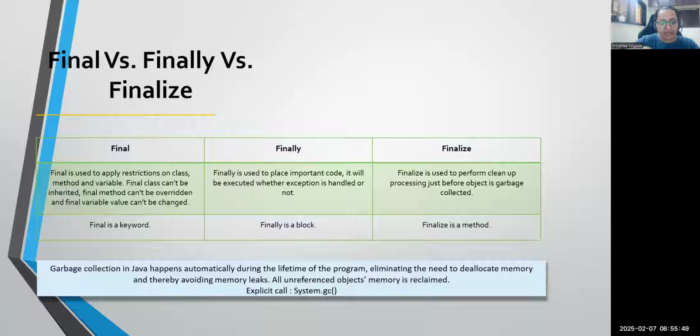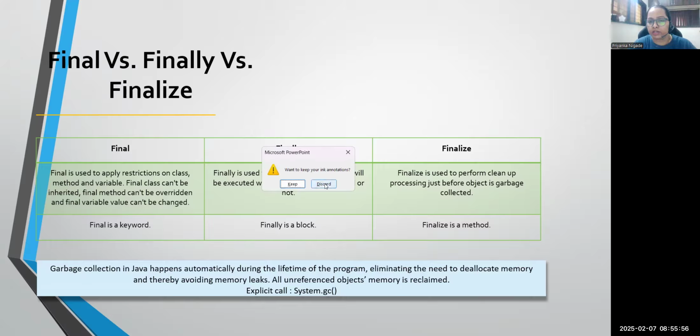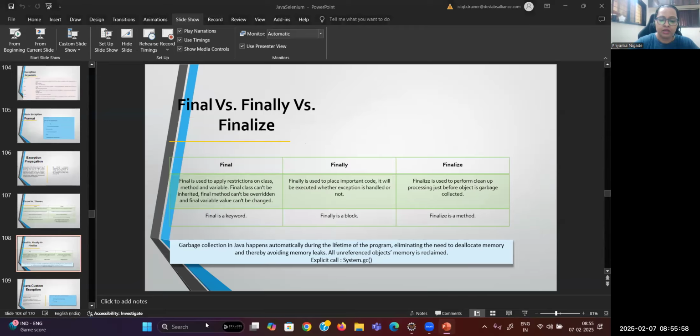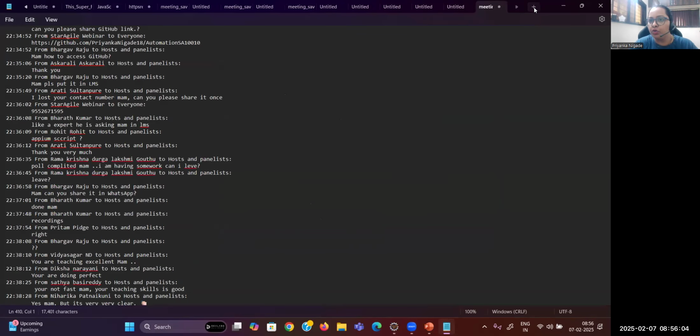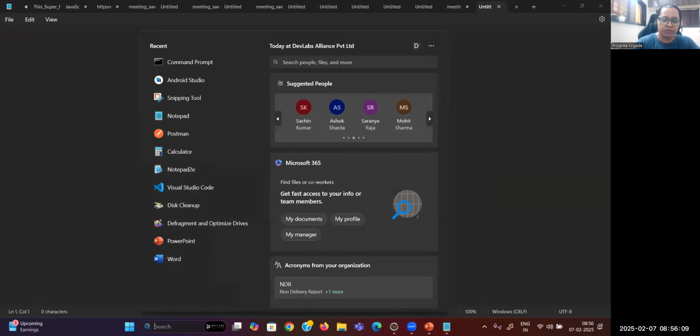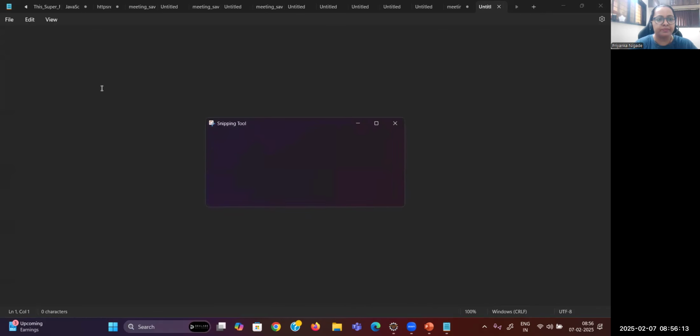When you say finalize method, what is the purpose of the finalize method? Guys, Java will take care of its memory, okay? But automatically means what? We don't need to write any special code for it. Technically, in the Java programming language, the JVM is responsible for memory management. We don't need to do any memory management. So what will the JVM do? Just have a look. Let me just open the board.